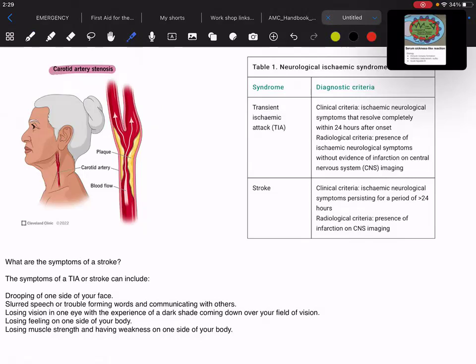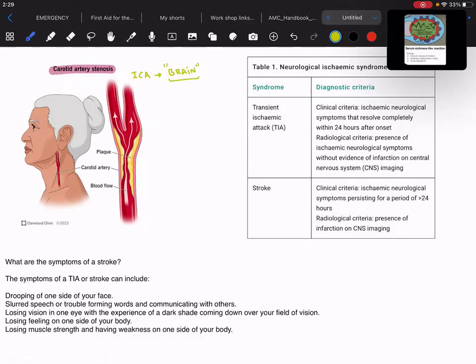So there is the narrowing of the carotid artery, and we know that the internal carotid artery is what basically supplies our brain, right? And that's again a very, very important point over here.